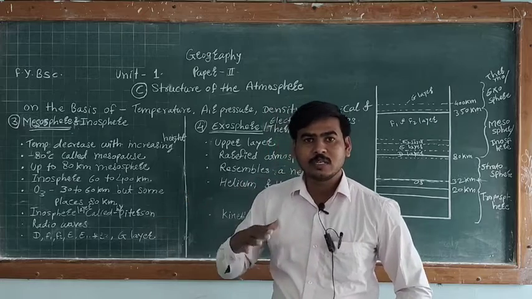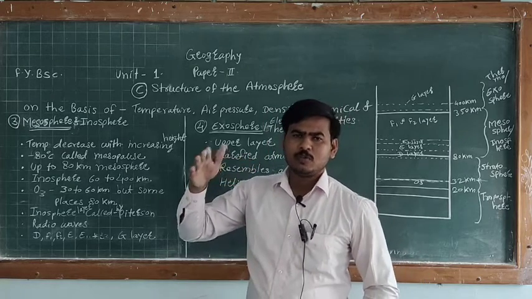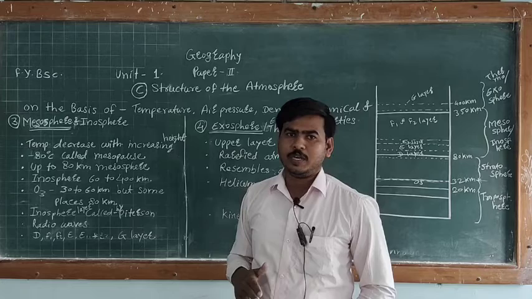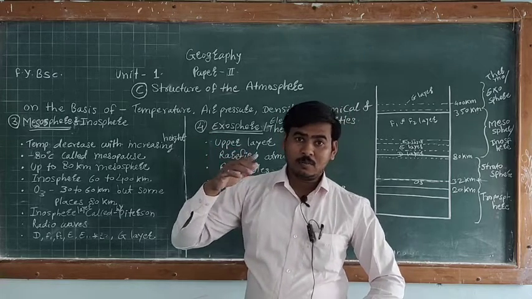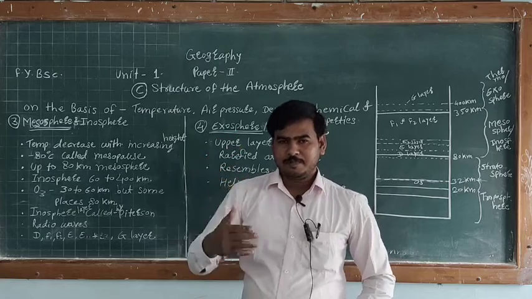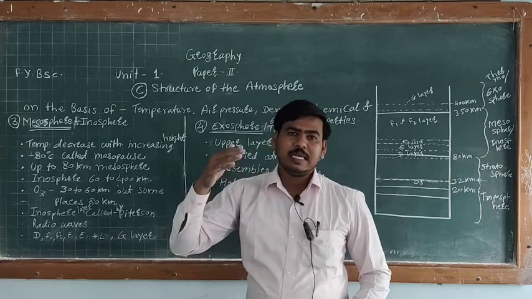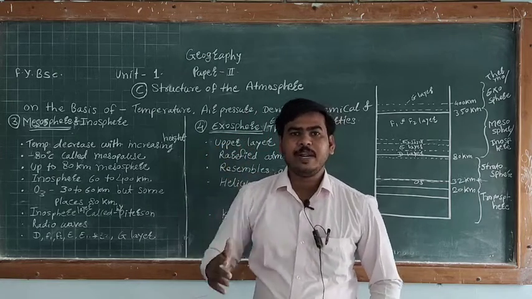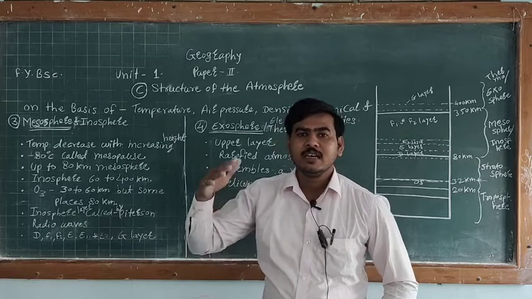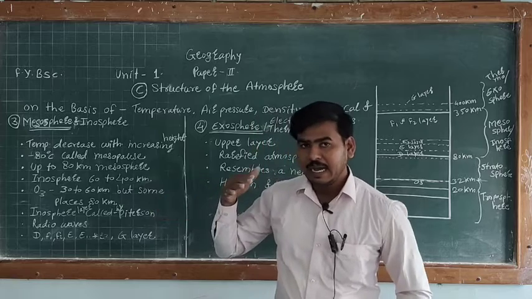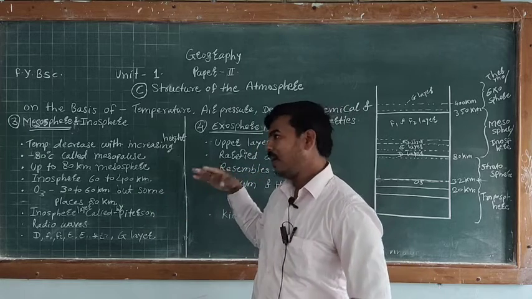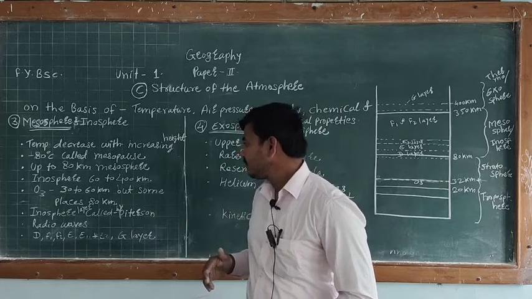This mesopause divides the thermosphere or exosphere and the mesosphere. Up to 80 km height is called the mesosphere.